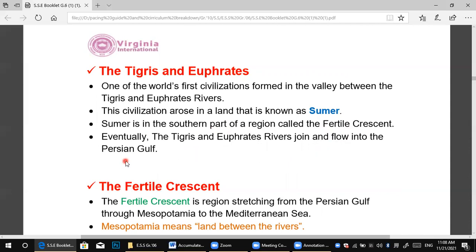Of course, any word that starts with a capital letter inside a sentence is a name. Tigris is the name of a river, and Euphrates is also the name of a river.